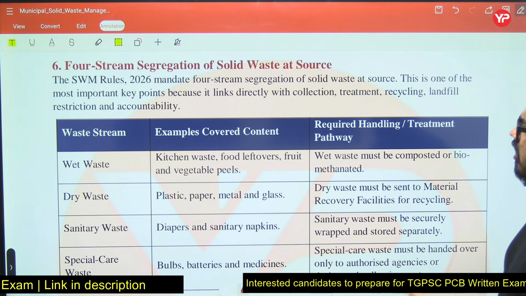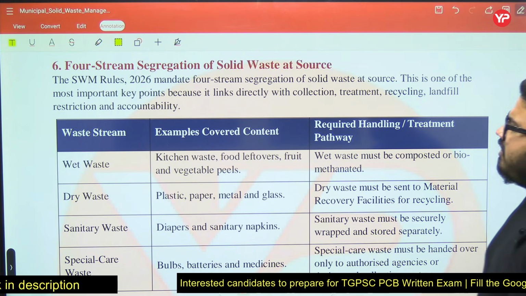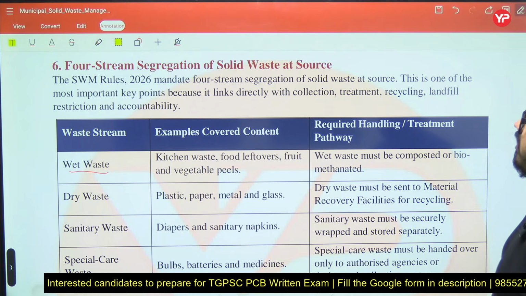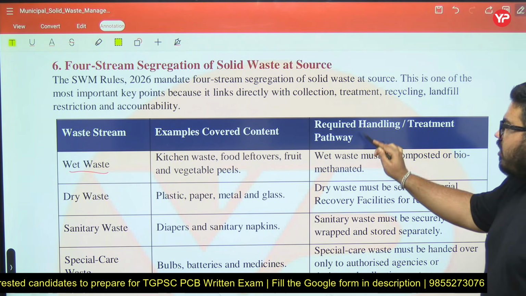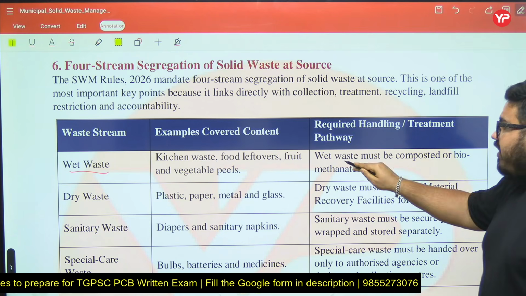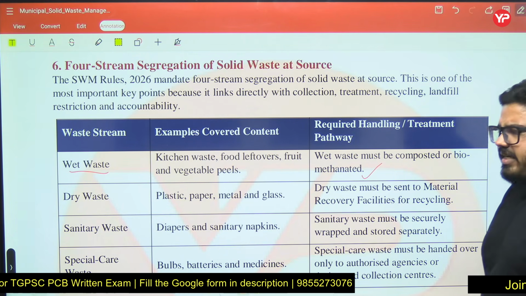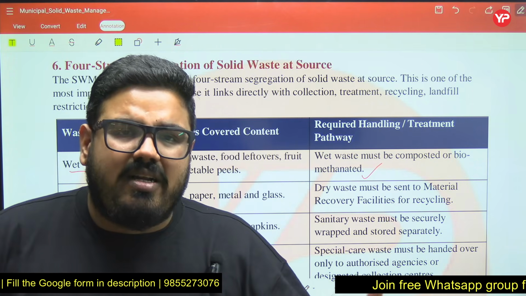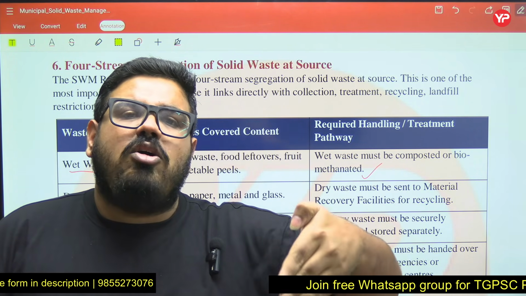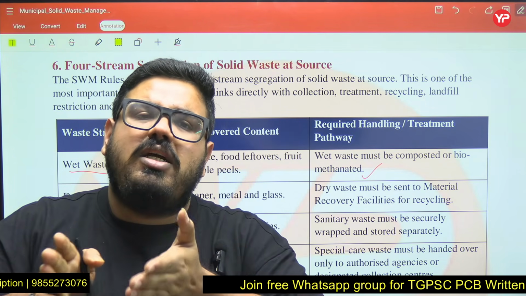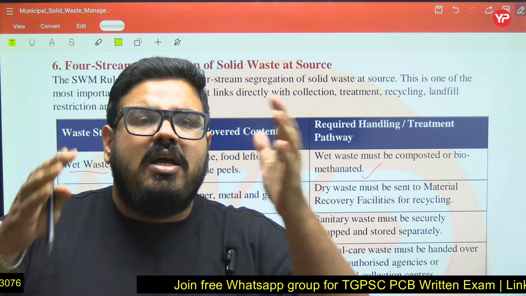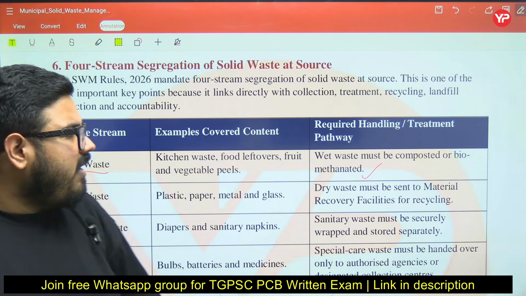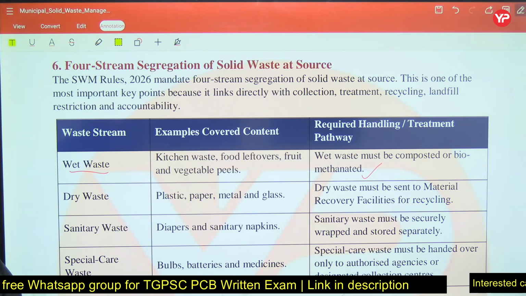Now see, 4-stream segregation. We have talked about this. When we are talking about 4-stream segregation, first is your wet waste. Sir, what is the meaning of wet waste? Kitchen waste, food leftovers, fruit and vegetable peels. Now the required handling pathway, always remember: wet waste must be composted or biomethanated. Wet waste means biodegradable waste which can be biologically treated and converted into manure or fertilizer. Biodegradable waste with organic content will mostly be handled through compost or biomethanation.